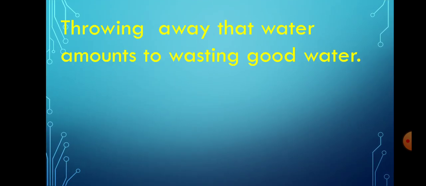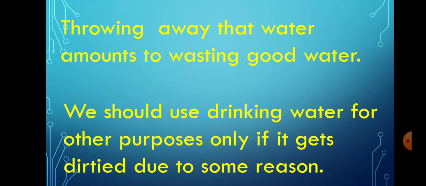Throwing away that water amounts to wasting good water. We should use drinking water for other purposes only if it gets dirtied for some reason.